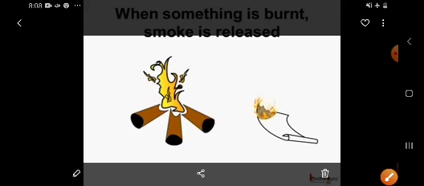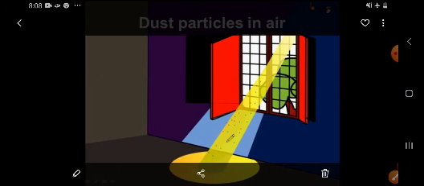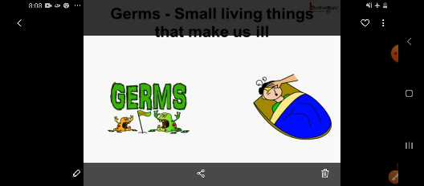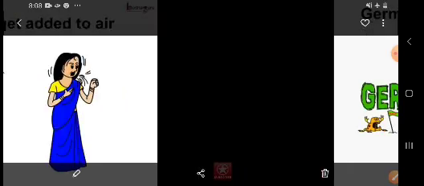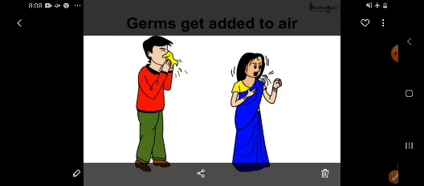Now, when something is burnt, smoke is released. As I told you yesterday, the smoke coming out from burning gets mixed with the air. Next one is dust particles. Children, as we know, there is a lot of dust around us. That dust also gets mixed with the air. As I told you, when we sneeze or cough, the germs also get added to the air.